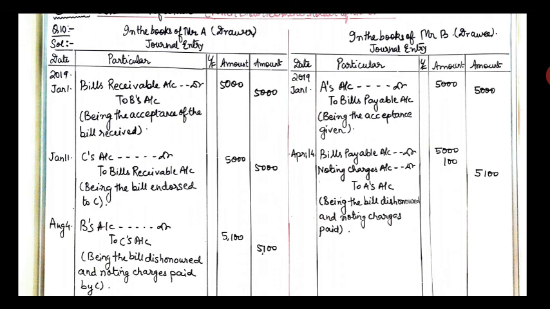April 4: B's account debit to C's account, being the bill dishonored and noting charges paid by C, 5,100. April 4: bills payable account debit, noting charges account debit, to A's account, that is 5,000, 100 and 5,100, being the bill dishonored and noting charges paid.